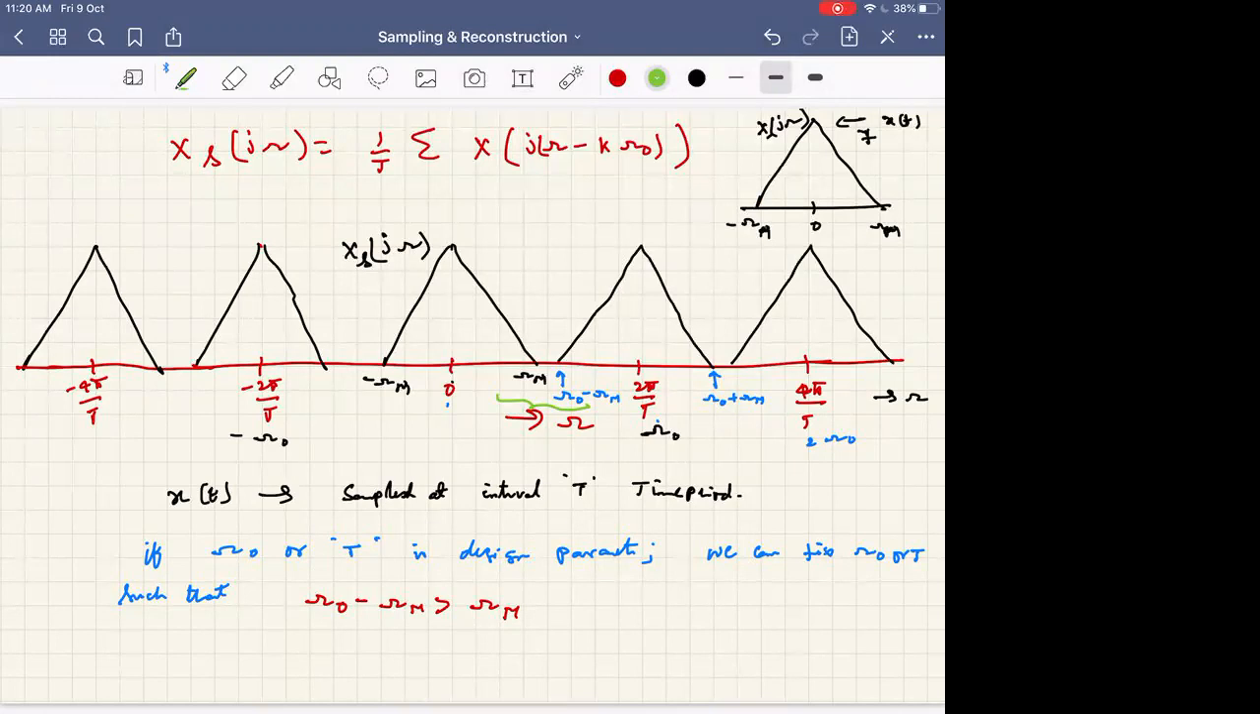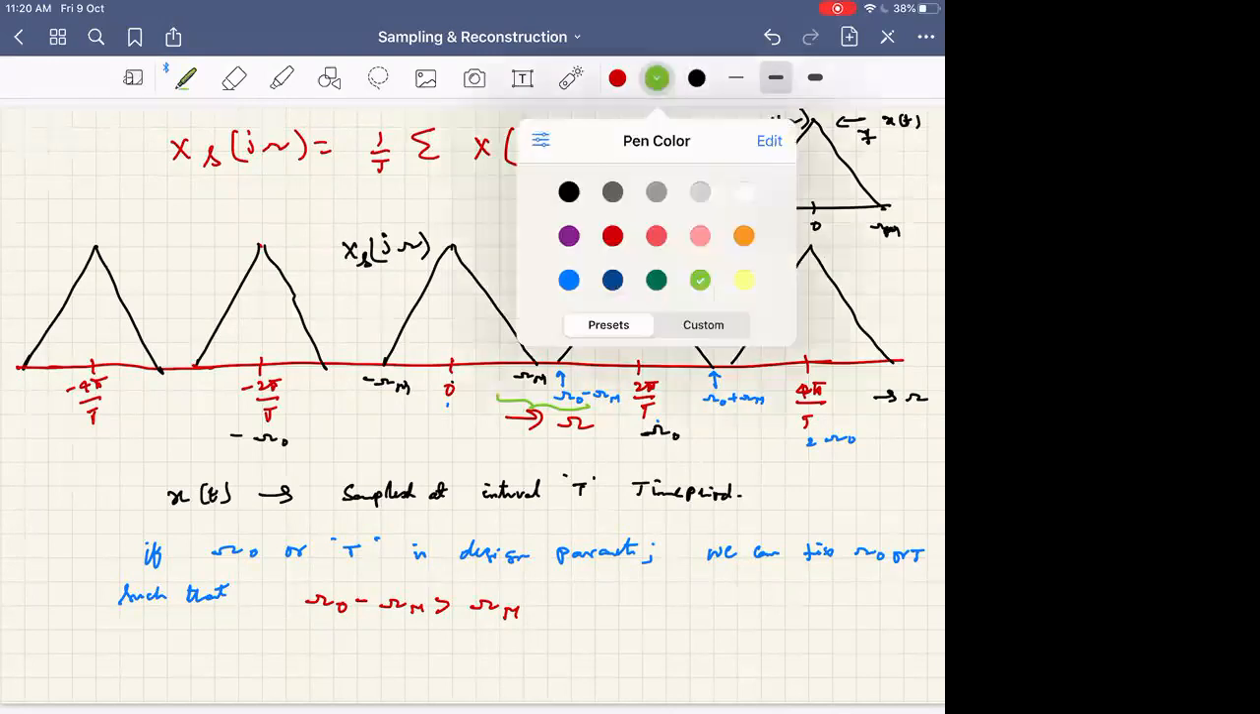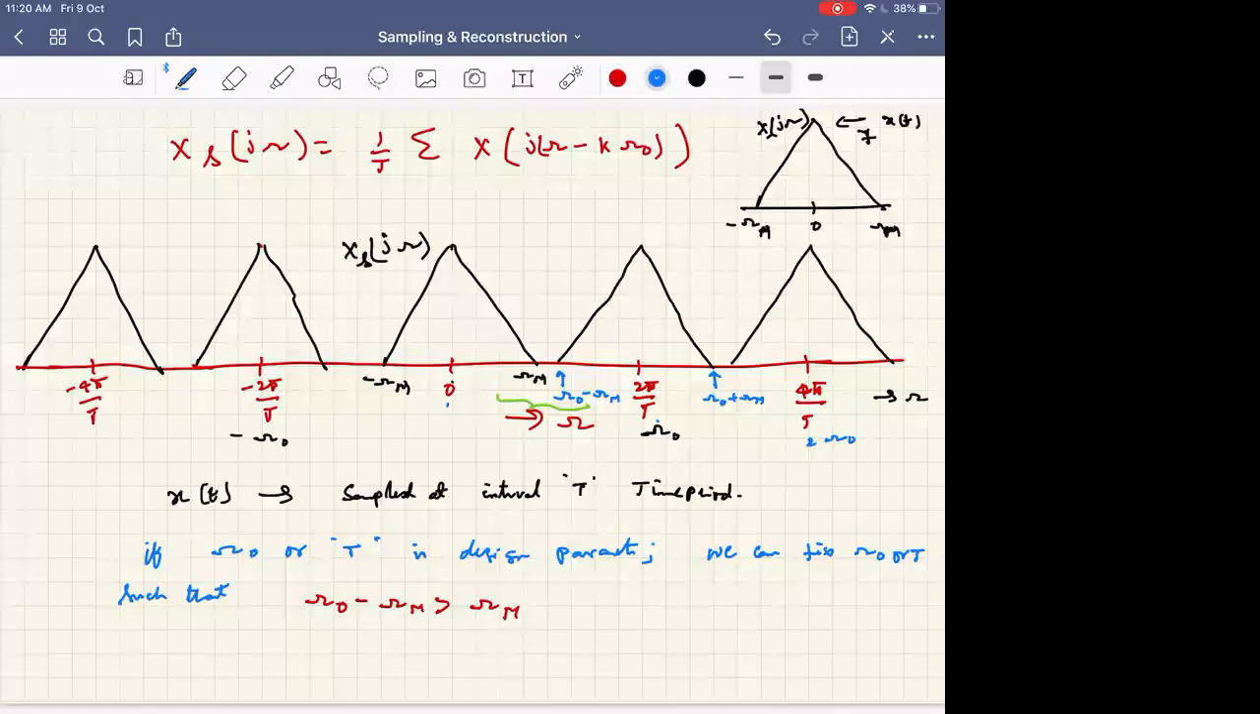Right? Because so far we are all considering symmetric things. The same thing will happen on this side also. This side it will be something like minus omega naught plus omega m. So minus omega naught plus omega m has to be less than minus omega m. So we need not write on the other side, considering the symmetry.